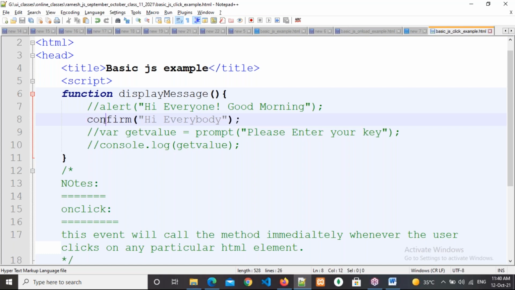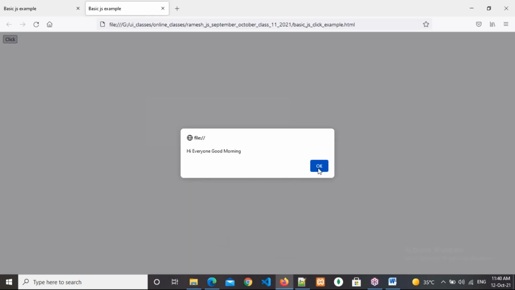So why do we need a confirm box? Because in the alert box, how many buttons are we getting? Only one. What is that? The OK button. But a confirm box will come with OK and Cancel.